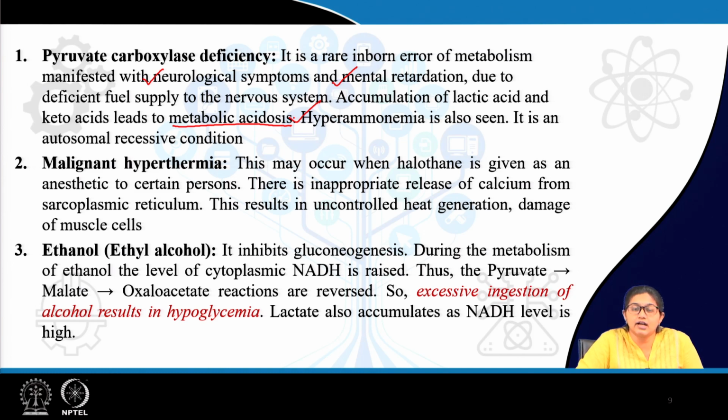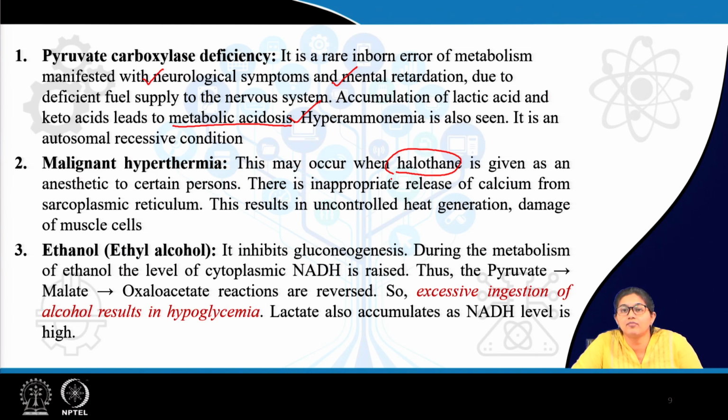Then another condition is malignant hyperthermia, which is related to one anesthetic, halothane. Halothane causes inappropriate release of calcium from sarcoplasmic reticulum, which finally causes uncontrolled heat generation, and this causes damage to the muscle cells or myocytes.